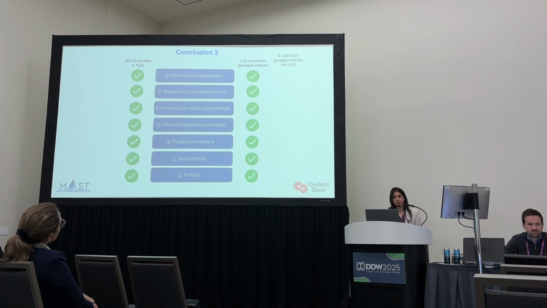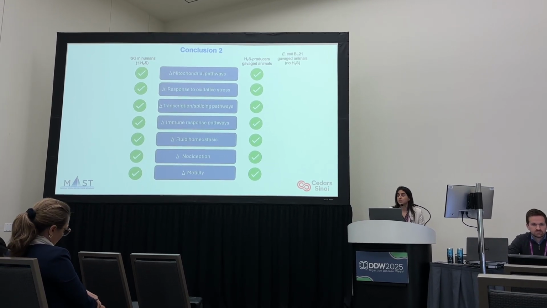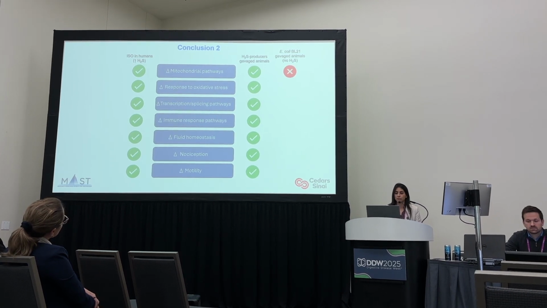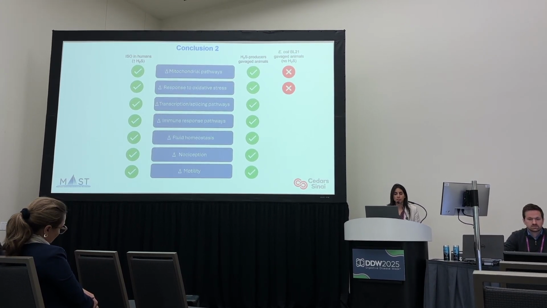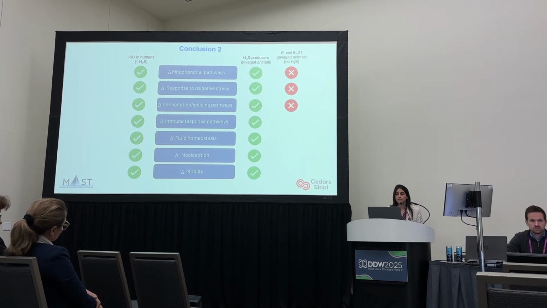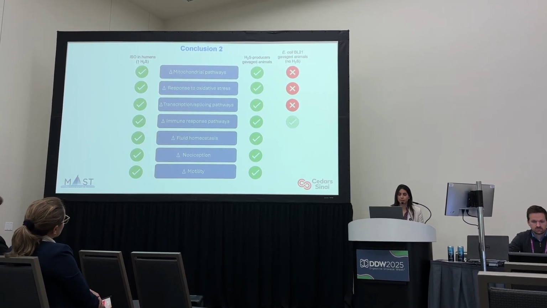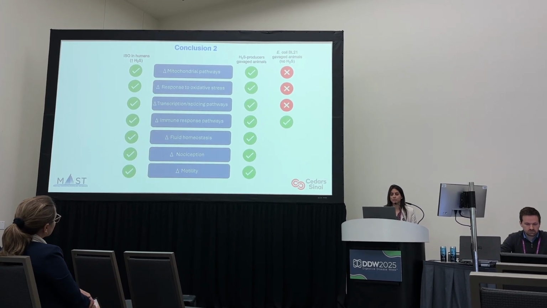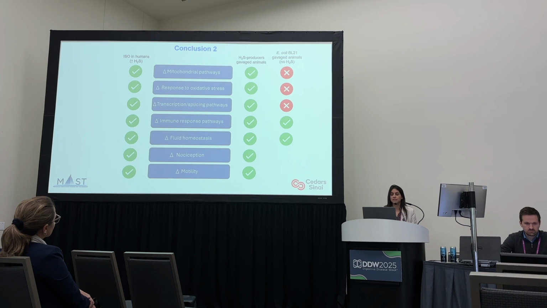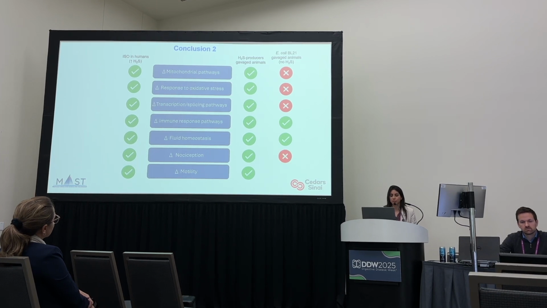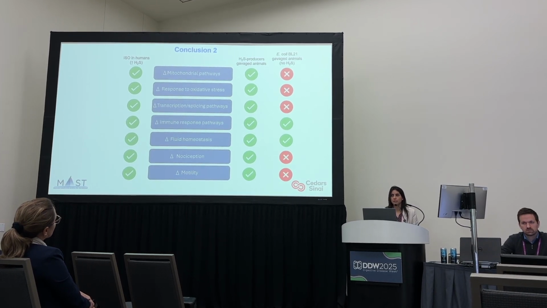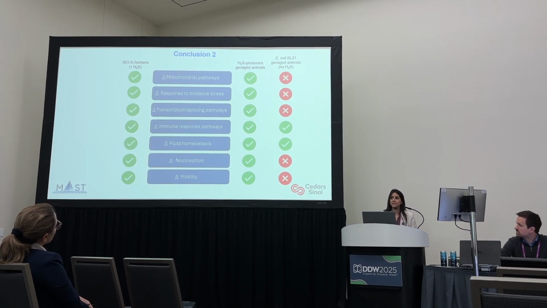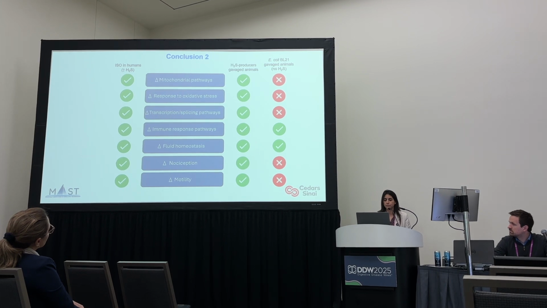When we gavaged the rats with E. coli BL21, which doesn't produce H2S, we couldn't see any changes in mitochondrial pathways, oxidative stress, or splicing pathways. We saw a few genes associated with immune response and fluid homeostasis. We didn't find anything related to nociception and motility. So we suggest that this is associated with H2S and strains matter.